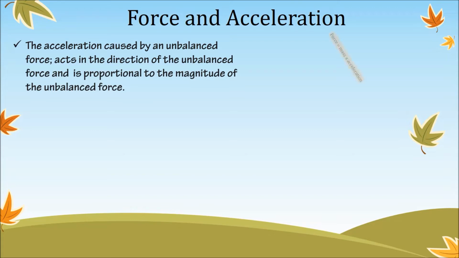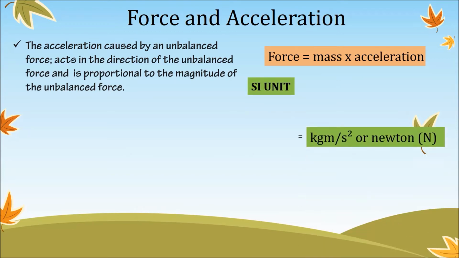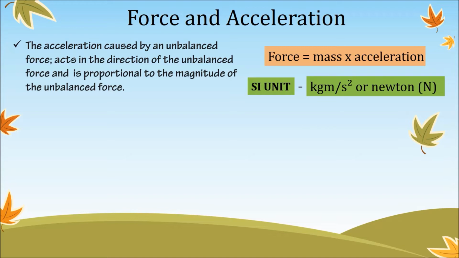From Newton's second law, we have force is equal to mass into acceleration. You can clearly see that acceleration is directly proportional to force. The SI unit for force is kg meter per second square, which we also call Newton, symbol capital N. The force acting on a body of mass 1 kg is said to be 1 Newton if it accelerates by 1 meter per second square. So 1 Newton is equal to 1 kg into 1 meter per second square.